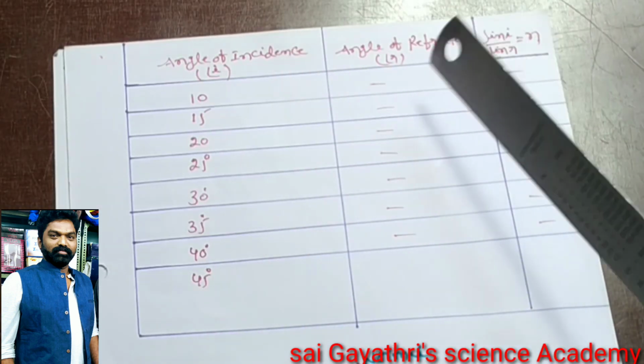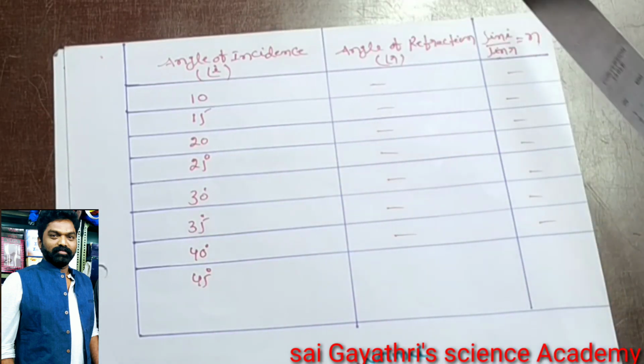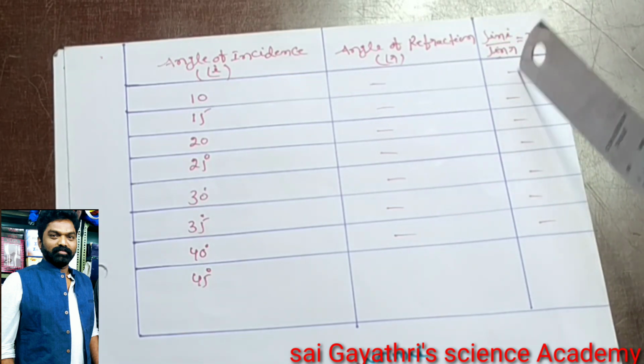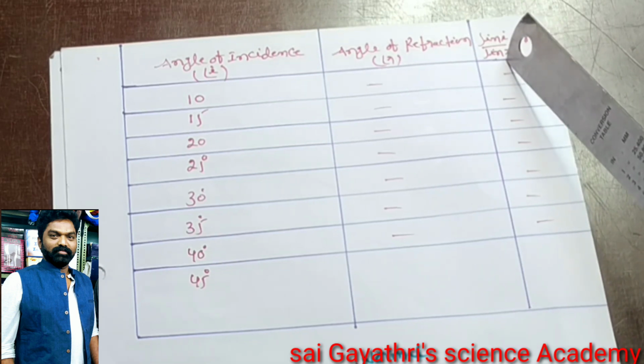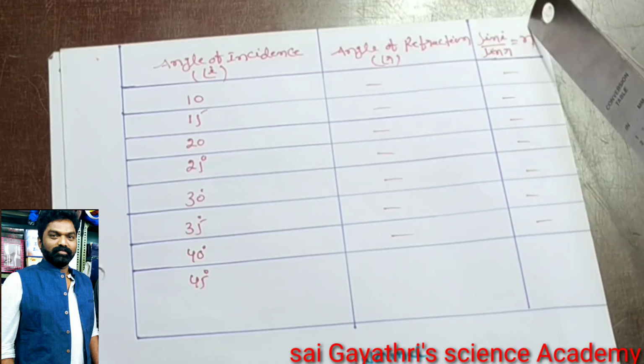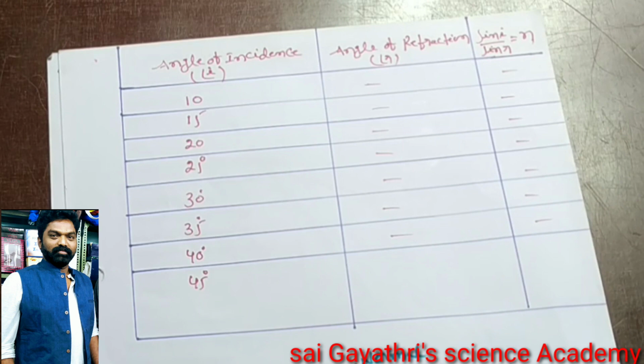Now by substituting the values of i and r in Snell's law, sin i by sin r, that is the sine of the angle of incidence divided by the sine of the angle of refraction, we get the refractive index. Now we can easily find the refractive index of water.